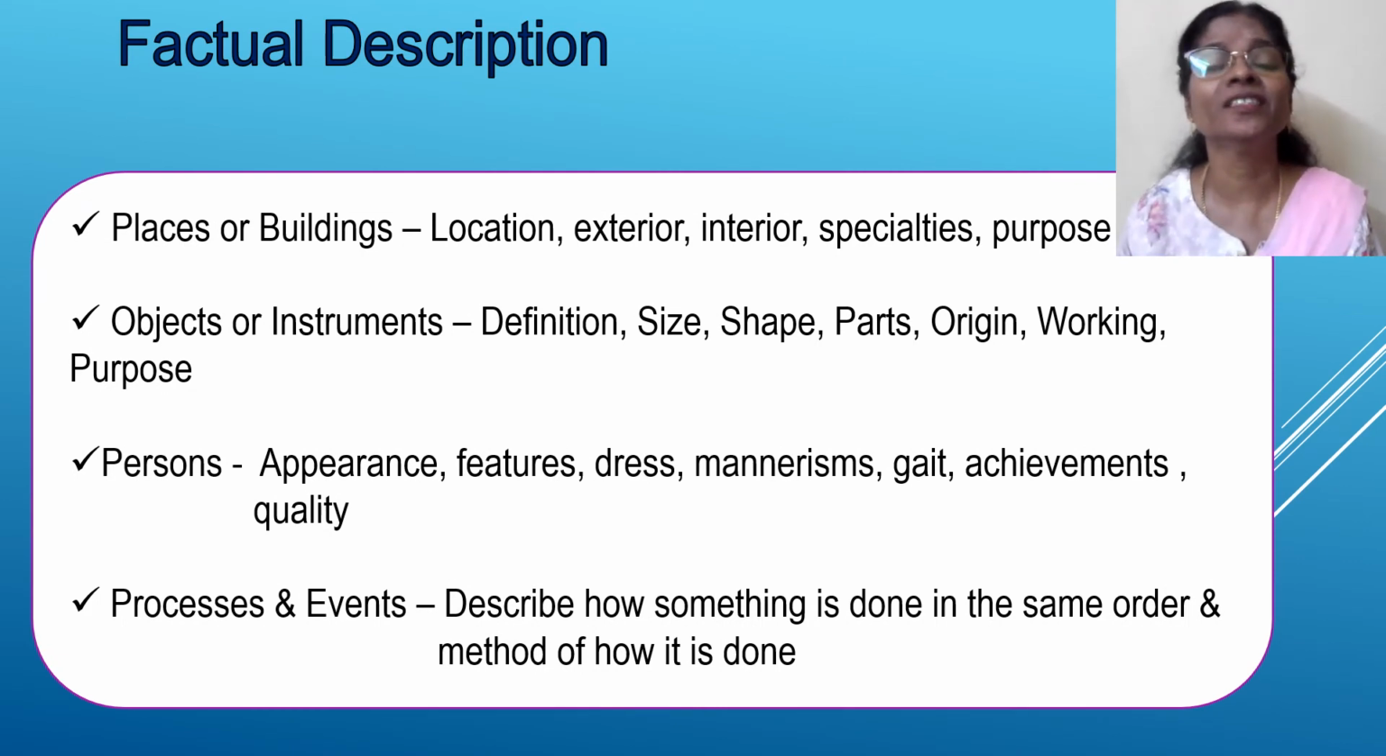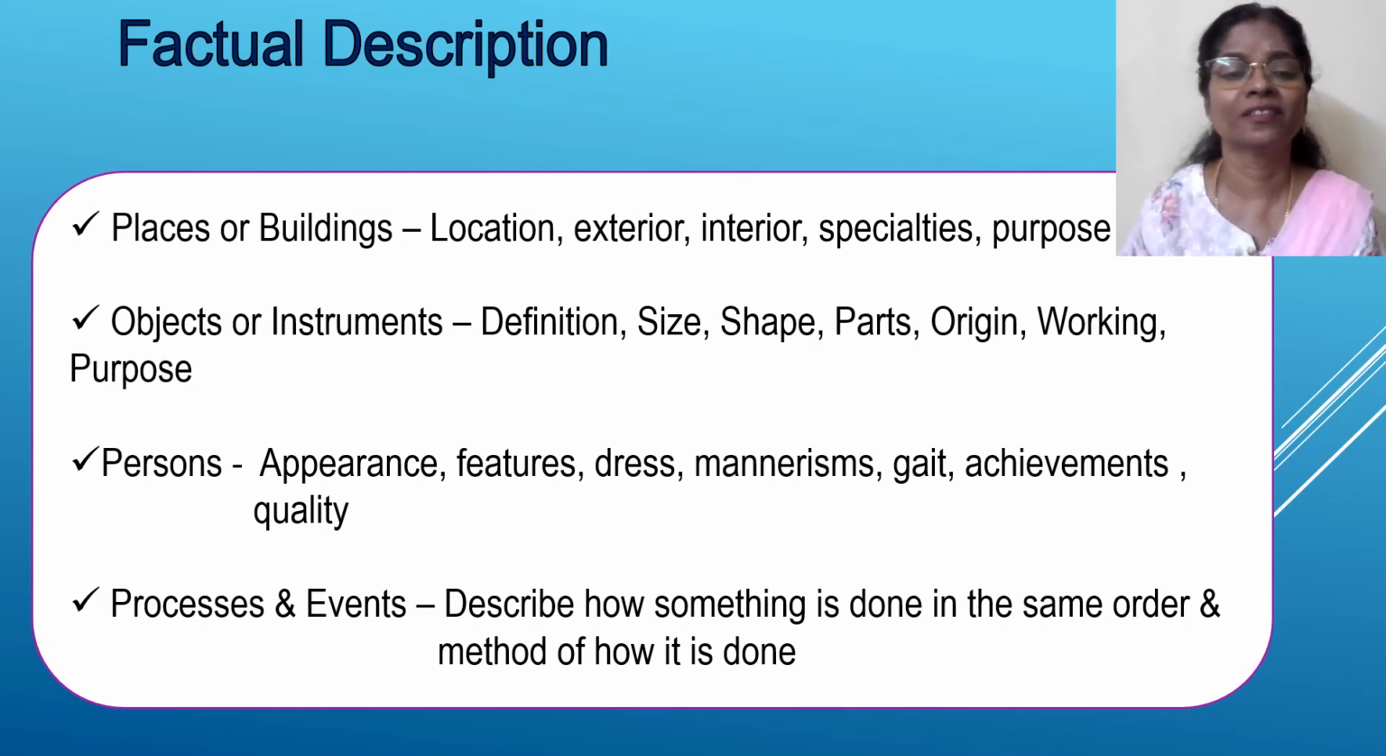Now the third kind of report is the factual description of places or buildings, objects or instruments, persons, and processes and events. So how do you go about these? The format remains the same. It is all coming under report writing.